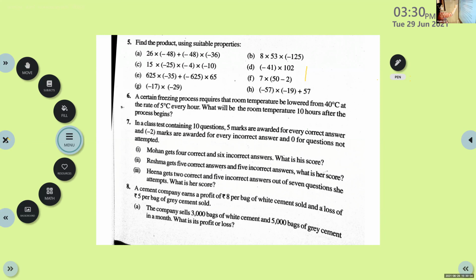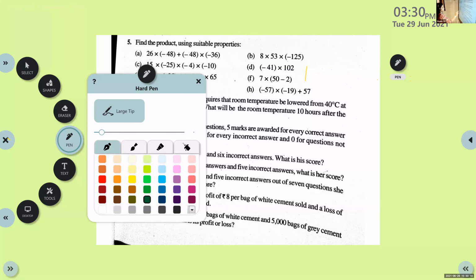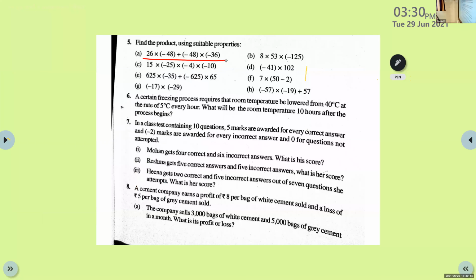Just see the first problem. You can do it easily. Do it and find out the answer.